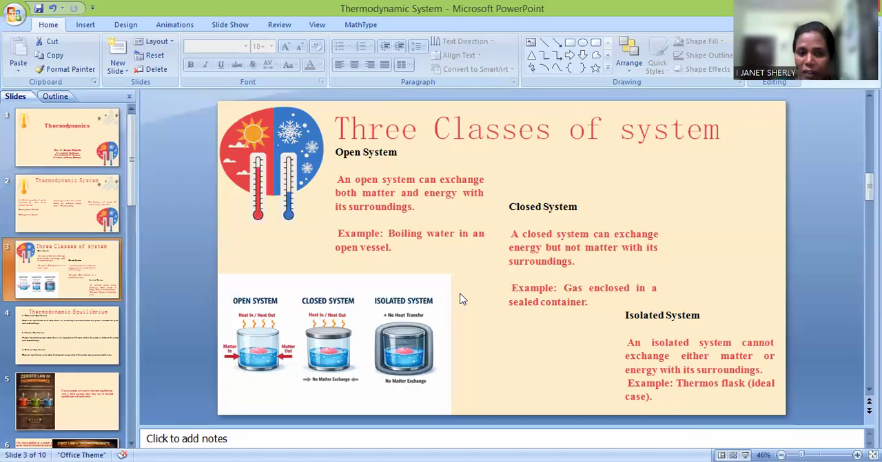I have just given a figure for the open system, closed system, and isolated system. The first, an open system, is boiling water in an open vessel, where exchange of energy as well as matter will happen. The second, a closed system, is one where only energy will be exchanged. And the third one is an isolated system. The best example can be a flask, where neither energy nor matter gets exchanged with the surroundings. So these are the three different classes of system.